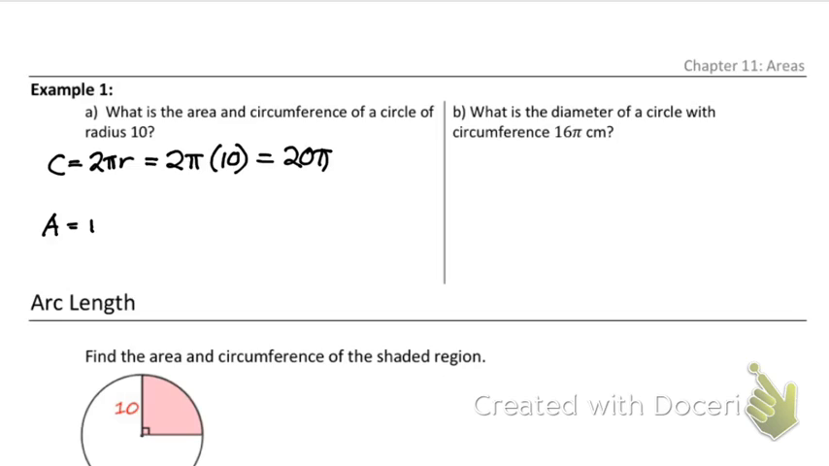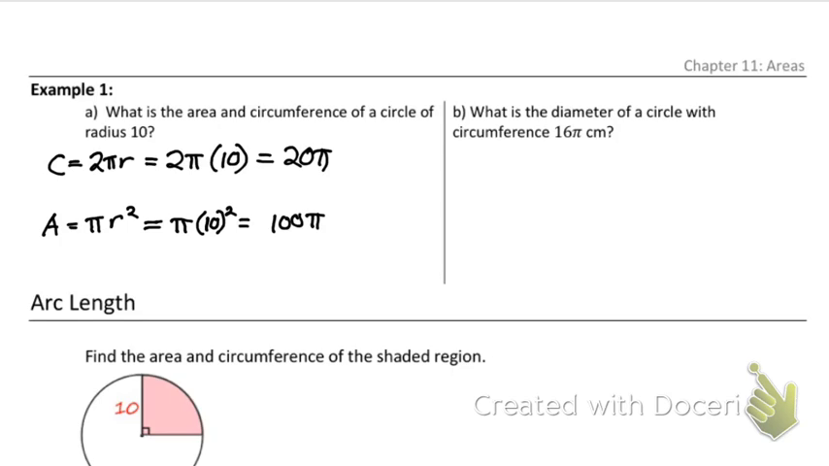Our area is pi r squared. Well, it says that our radius is 10. Let's get a better equal sign in there. So we're just going to have pi times 10 squared. Well, 10 squared is 100, so that's going to be 100 pi. Circumference 20 pi, area 100 pi.